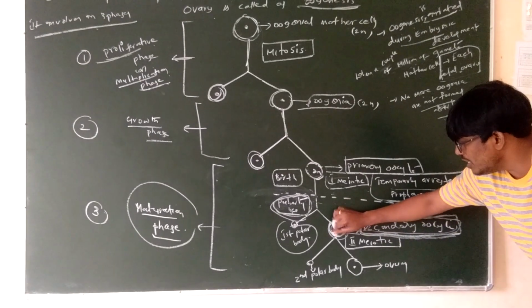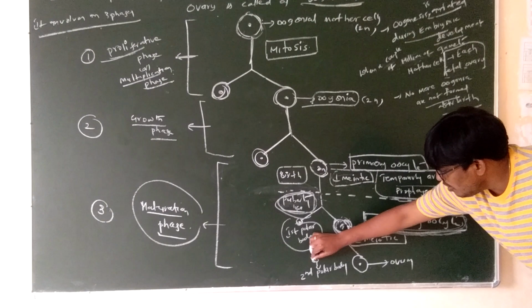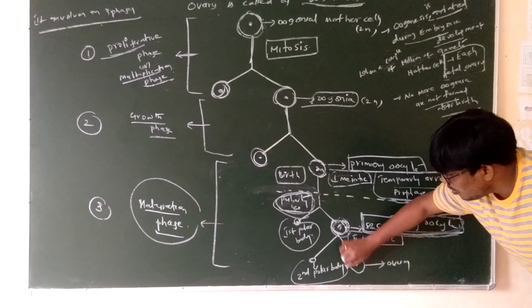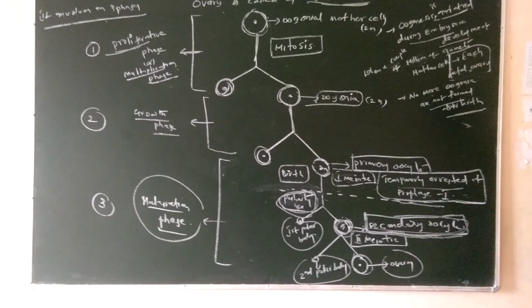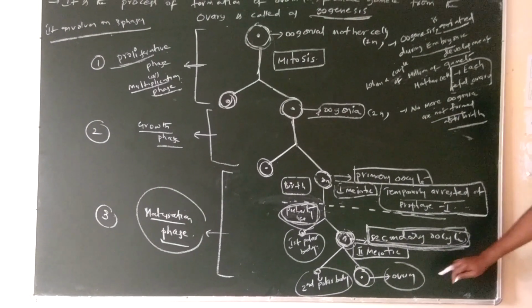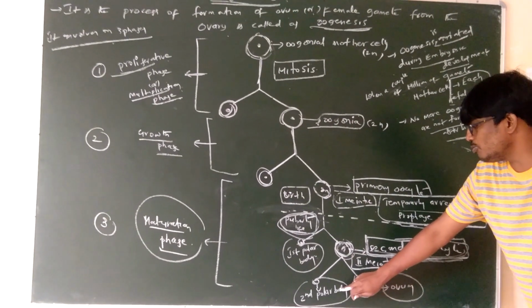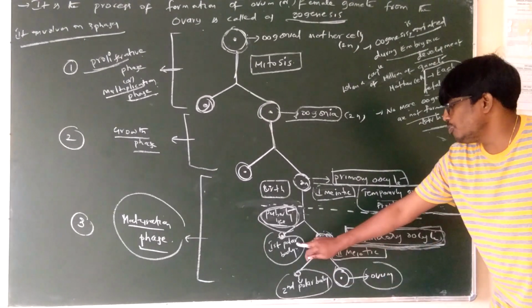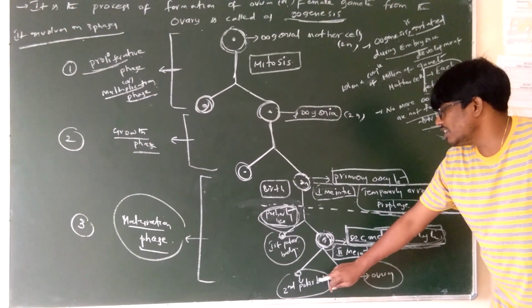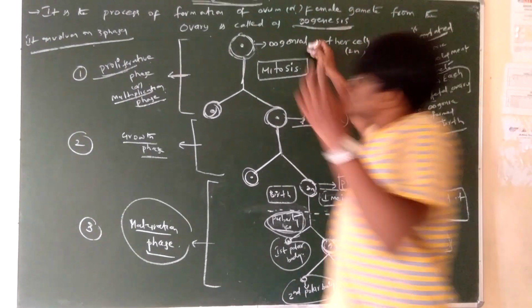Next, the secondary oocyte undergoes second meiotic division and forms a smaller cell called the second polar body, and a large cell called the ovum. In the oogenesis process, the first polar body and the second polar body degenerate. This is the oogenesis structure.